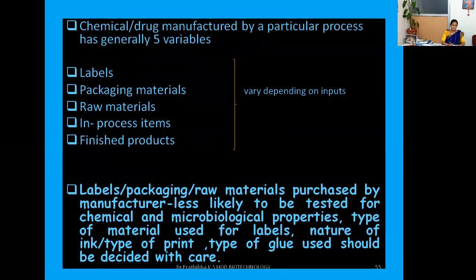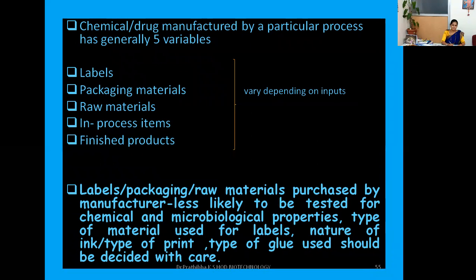In-process items and finished products that were not taken care of by other people, or that cannot go through the quality controlling people, only one has to go through what kind of in-process items and finished products are there, that will be looked after by the R&D department.